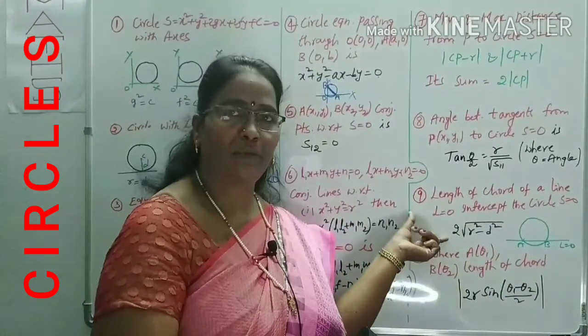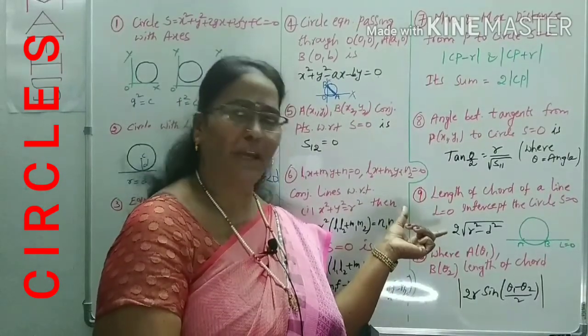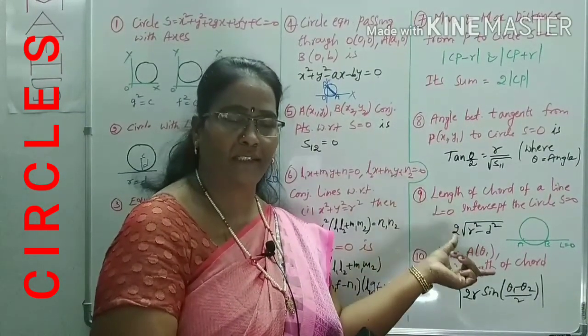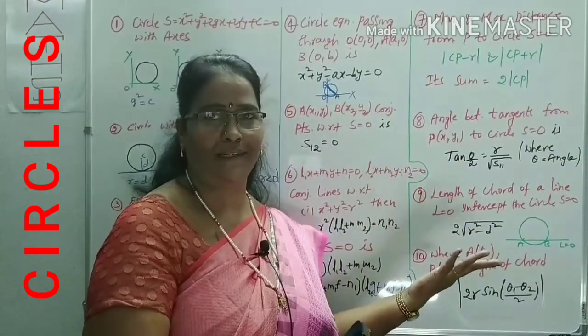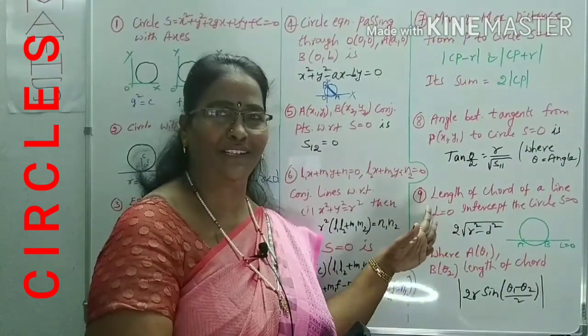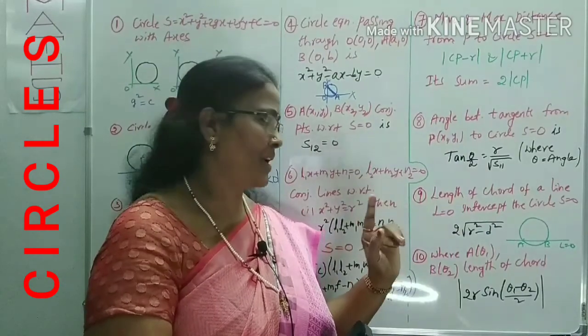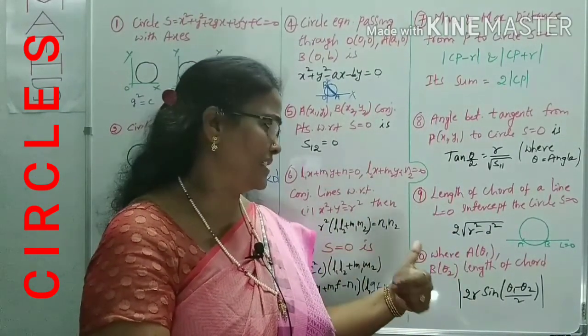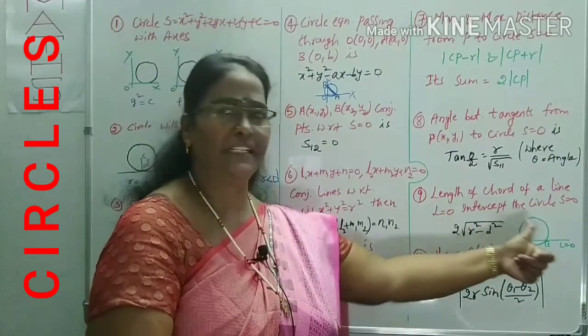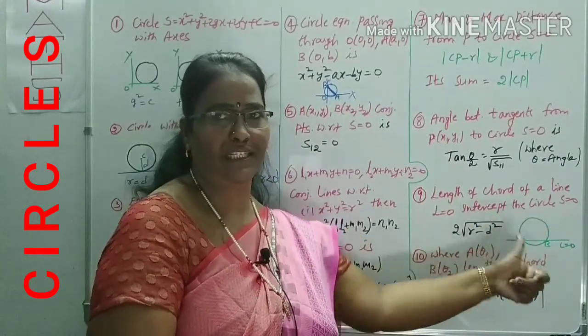This will also give it directly or indirectly. You may be asked the distance, or you may be given the distance and asked for some other unknown result, right? But you have to know what the tip is to solve it clearly. Now, in this case, between the 9 and 10, there will be a difference here. Here the line is direct, and the length of the intercept will be asked.